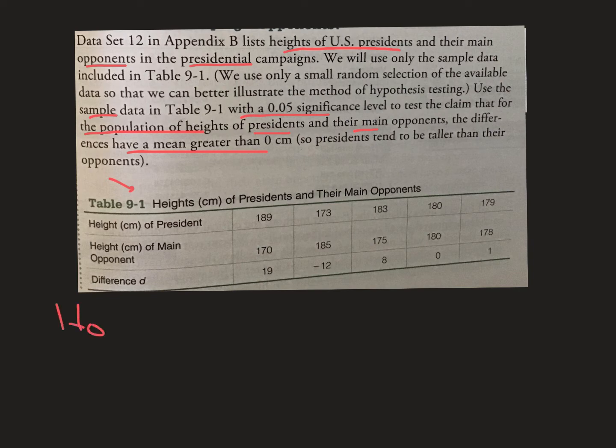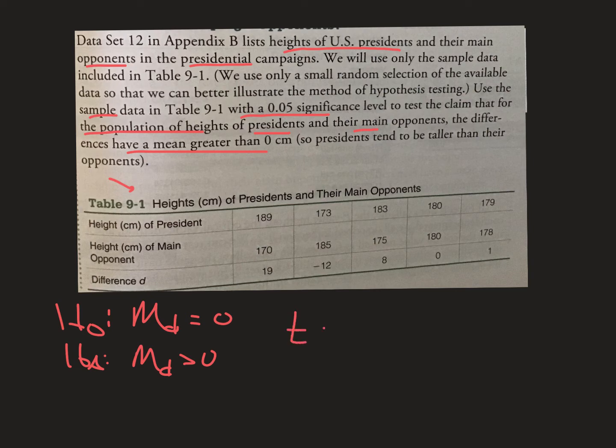So what we did yesterday, our H0 is going to be that the mean of the differences is 0. Our Ha, because they're saying the presidents are taller than their opponents, that's the claim, we would say that it is greater than 0. So that's your H0 and your Ha.